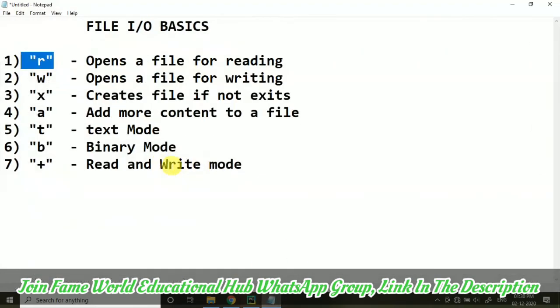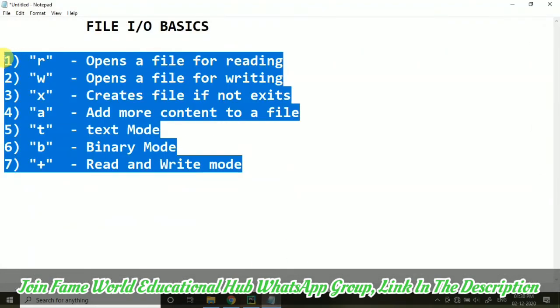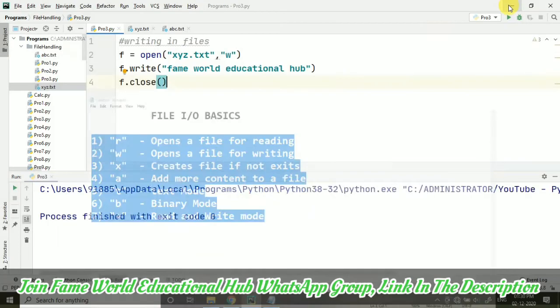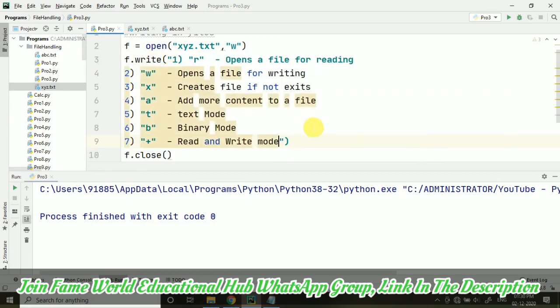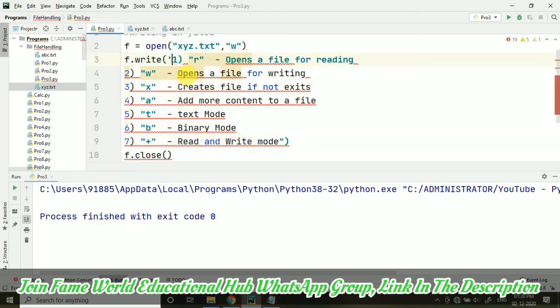Let's try this once again. I am copying all of these things, and this time I am taking this content in my file. Let's make it single quotes, because double quotes are there inside that statement.